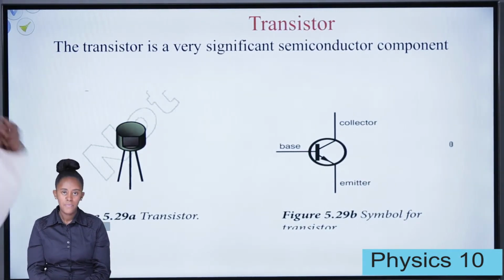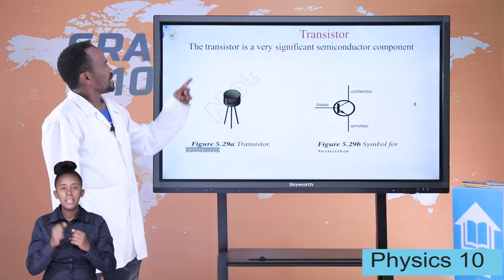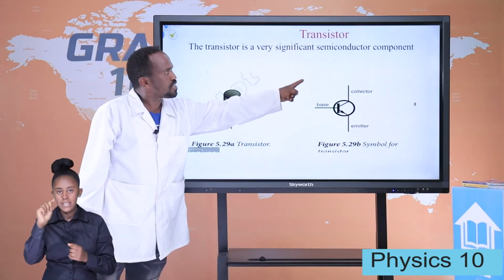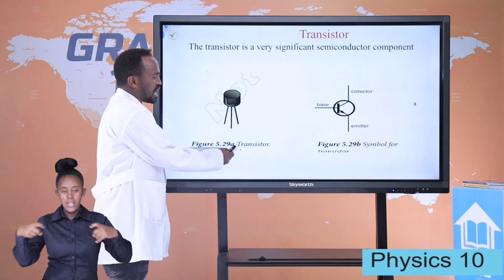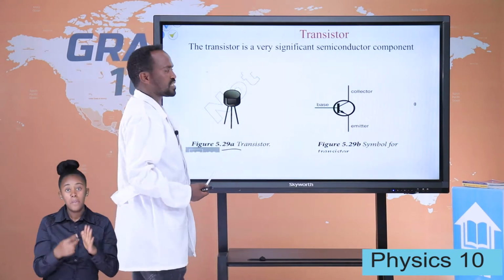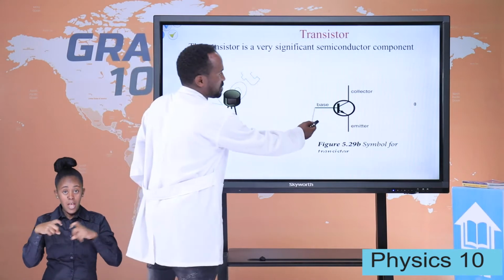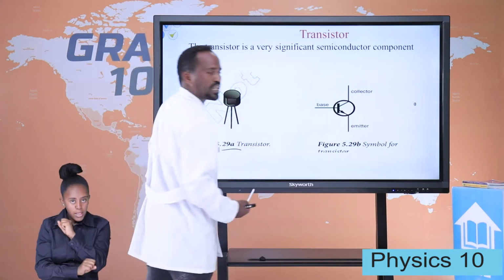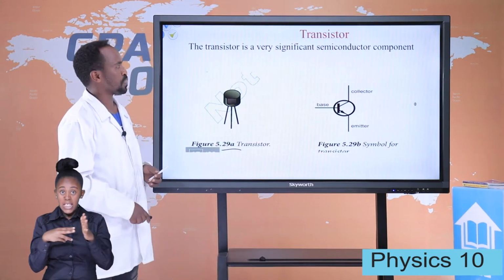And the next that is important in our discussion is the transistor. This transistor is a very significant semiconductor component. This is the device for transistors, and this is the symbol given for transistors. This transistor has three terminals: the base, the collector, and the emitter. That is what we are going to look at, these three terminals.